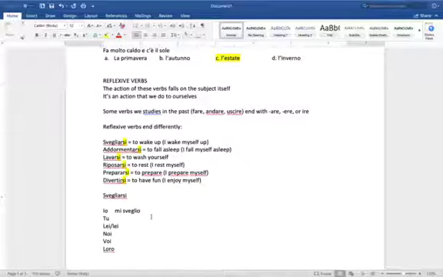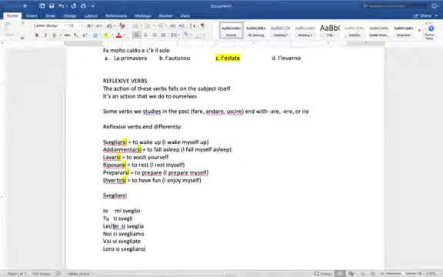If I want to say you wake up, I'm going to say tu ti svegli. If I'm going to say he or she wakes up, I'm going to say lui o lei si sveglia. If I'm going to say we wake up, I'm going to say noi ci svegliamo. If I'm going to say you all wake up, I'm going to say voi vi svegliate. And if I want to say they wake up, I'm going to say loro si svegliano.